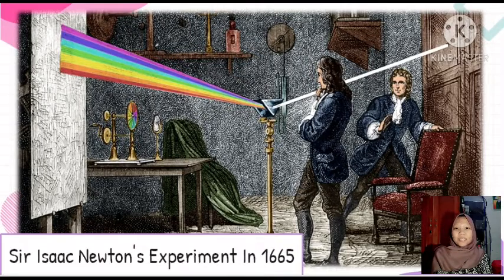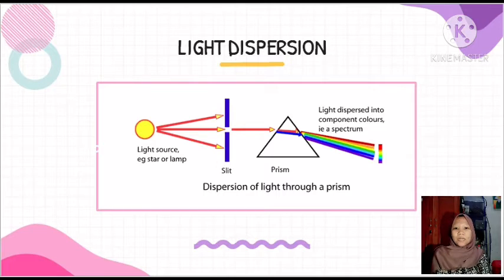Sir Isaac Newton's experiment in 1995 showed that when a white light, or polychromatic light, passes through a prism, it's broken down into different lights, or monochromatic, according to its wavelength. The separation of the lights into different colors is named light dispersion. The spectrum of light produced by this dispersion of light is red, orange, yellow, green, blue, indigo, and violet.